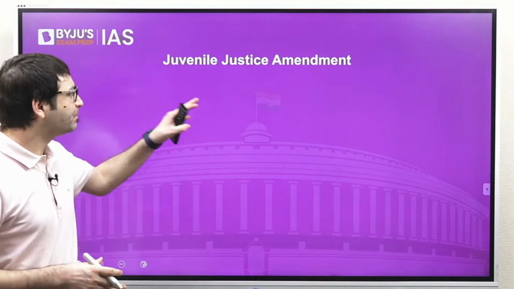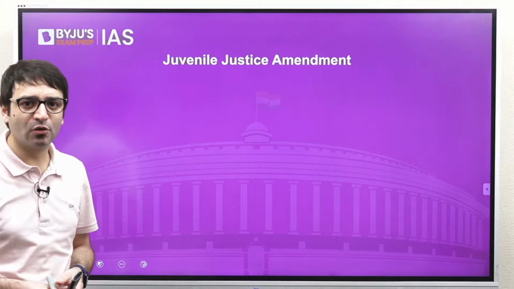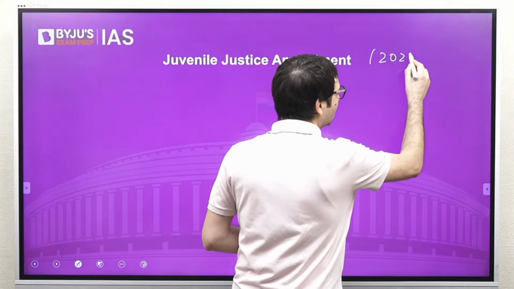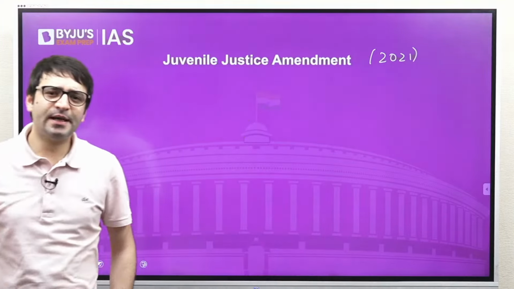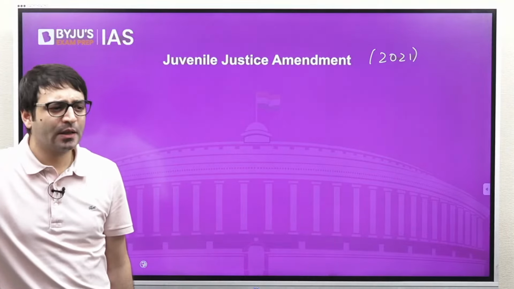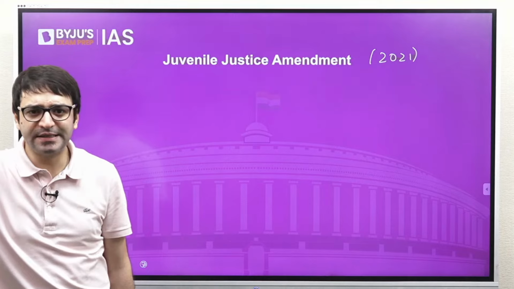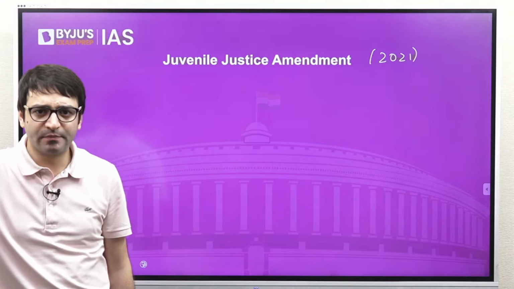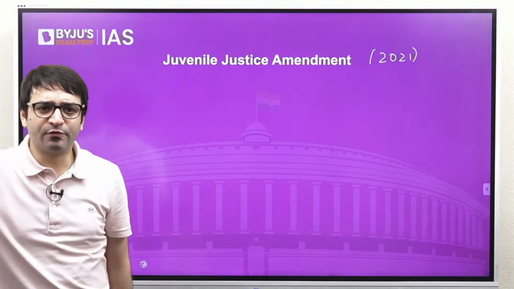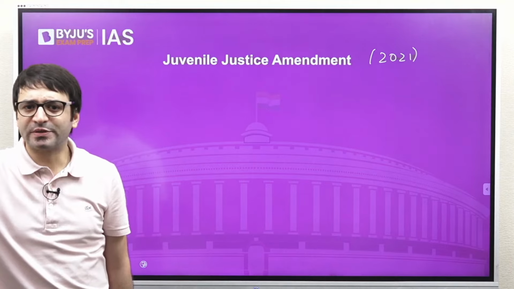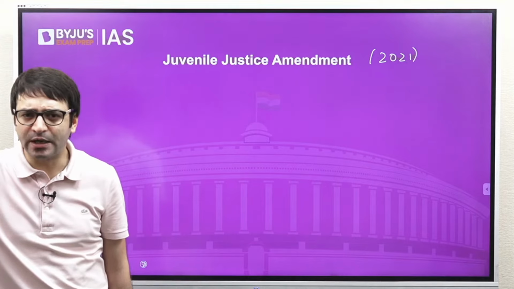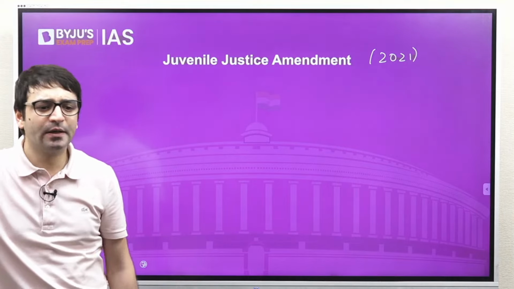But be that as it may, let's look at another important amendment called Juvenile Justice Amendment 2021. The year was 2012. I think it was December 16, 2012. A horrific incident took place in Delhi, in a moving bus. Nirbhaya, a student who was out to watch a movie with her friend, was gang raped in a moving bus, and then she also died because of this incident.